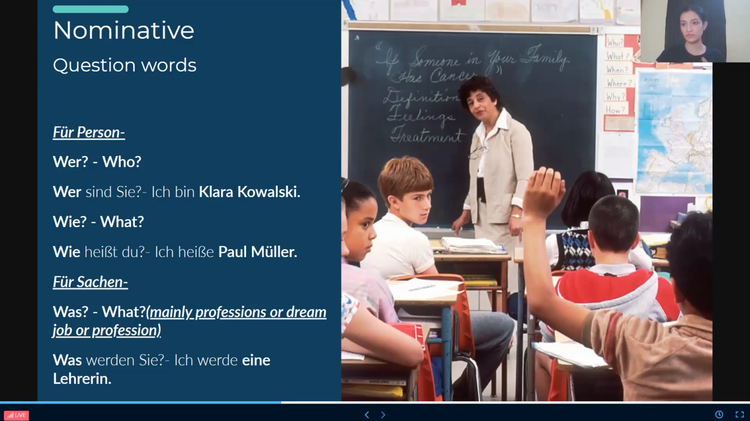So again, a quick revision. Wer sind Sie? Ich bin Clara Kowalski. Wie heißt du? Ich heiße Paul Müller. Was werden Sie? Ich werde eine Lehrerin. Ich werde ein Model. Anything. Okay. Or ich werde eine Schauspielerin. Model will mean model only, and Schauspielerin will become actress. So this is how we will do it.